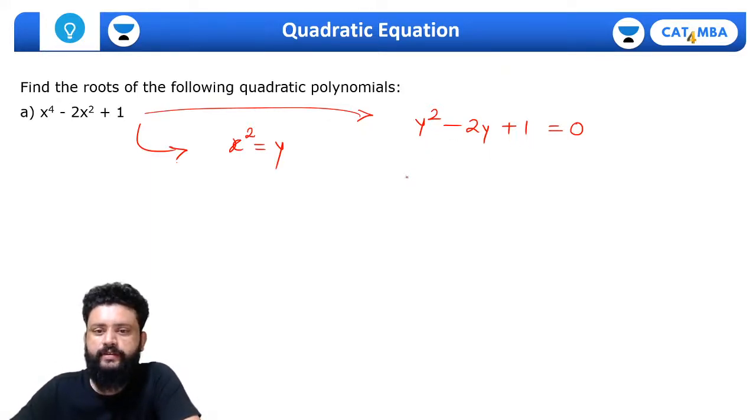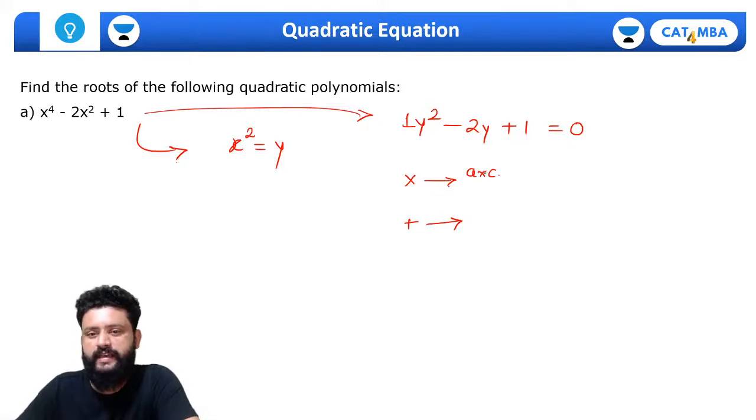So let's get the product of the roots, product of the numbers we want. This is a into c. The product must be equal to a into c, and first of all we need the numbers whose product is a into c, which is 1 here, and the summation is minus 2.